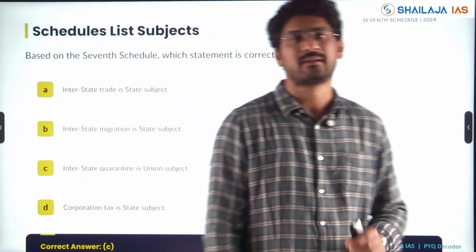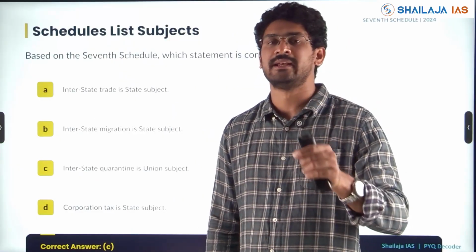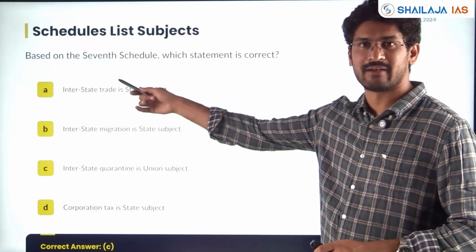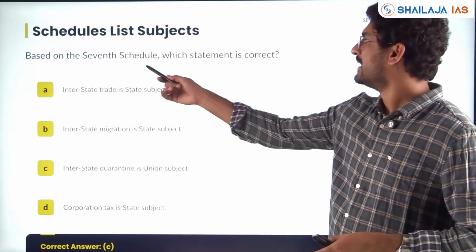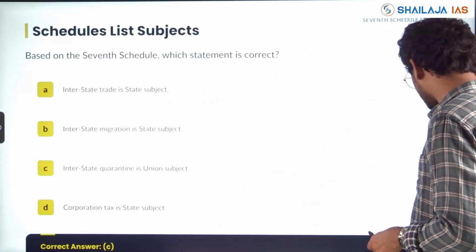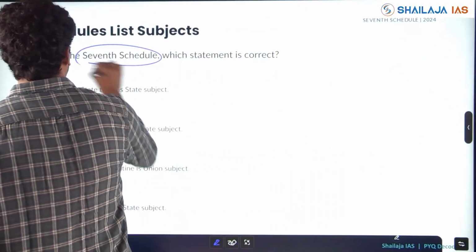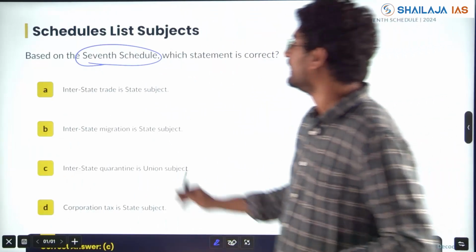You can't predict exact questions, but you can know the concepts, the themes, the areas that do get repeated. Now, see again the 7th schedule. He asked about federal structure and which need ratification. Again asked with respect to the 7th schedule in 2024, my friends. Which of the following statements is correct? It asks which is a state subject, which is a union subject, and which are correct.